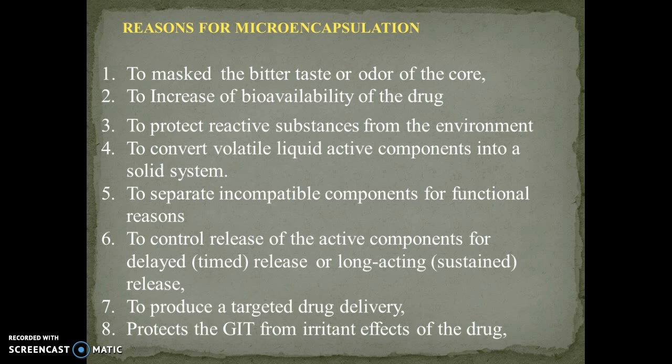Next one is to convert a volatile liquid component into a dry system or dry solid. Volatile liquids or volatile oils which are used as flavoring agents may be converted into solid form, so they may be stable.